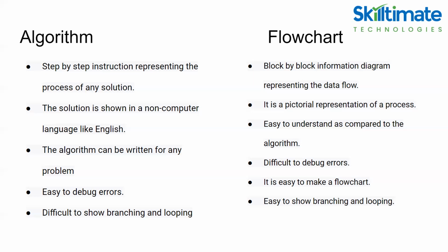Difficult to debug the errors. Algorithm is easy to debug errors, but flowchart is difficult to debug the errors because for each and every image we need to understand what's happening, what will be the output of this particular image. So you have to understand each and every step, and it's quite easy to design the flowchart. And we have to use different symbols like rhombus for the conditions, ellipse for the start and end points, right?